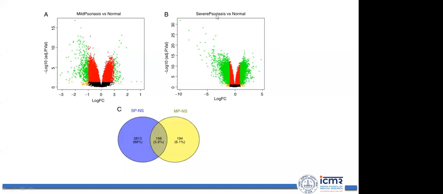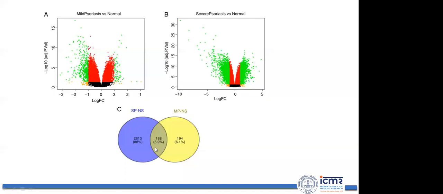Similarly, there is a comparison between severe psoriasis versus normal patients, where you can see certain genes or transcripts that are upregulated, shown on the right side, and downregulated, shown on the left side. Overall, we noticed that 194 genes are uniquely overexpressed in mild psoriasis, while 2,813 genes are uniquely expressed in severe psoriasis with respect to normal.